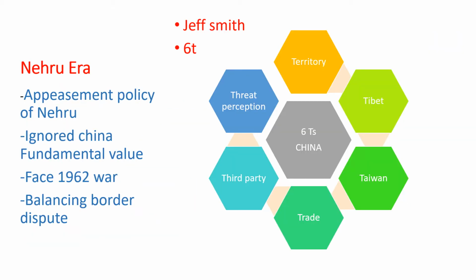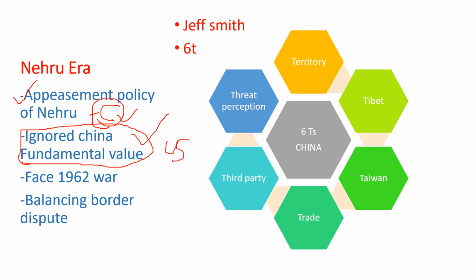Now in the Nehru era, we will discuss the appeasement policy which Nehru followed with China. When you appease any country, they think you are weak. That happened with China. China thought India was weak and could easily be controlled by their muscle power, and then they attacked in 1962. Indian politicians even ignored the fundamental value of China: they wanted to be the central power of this world. And to be the central power of this world, you need to create a hegemony and compete with the most powerful country, that is the US.